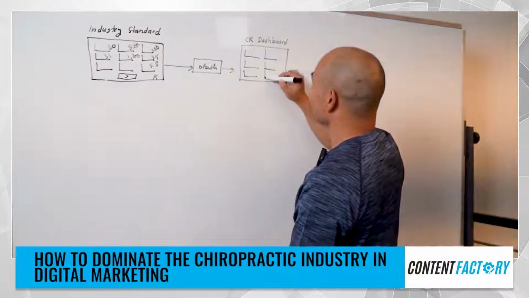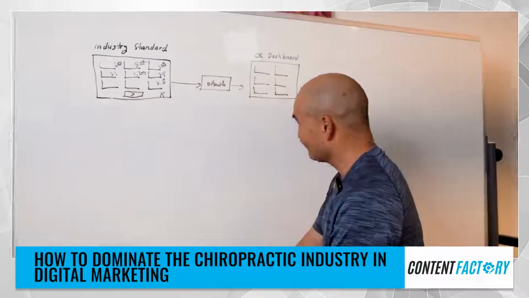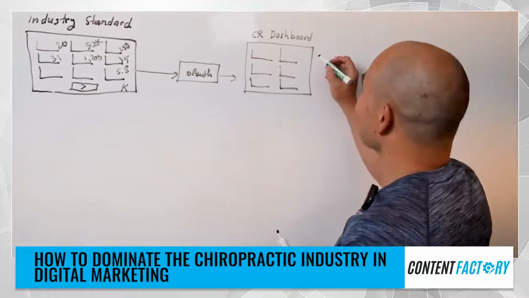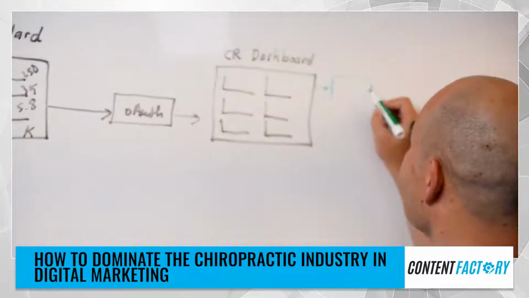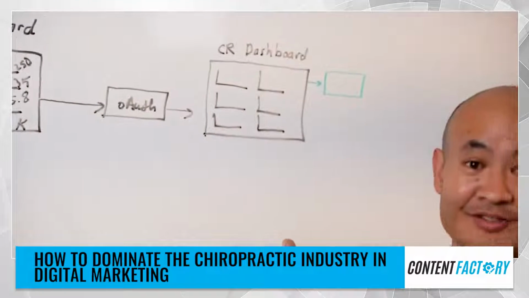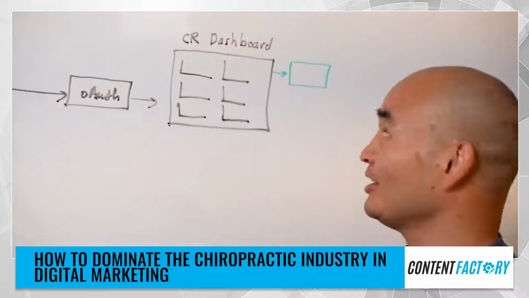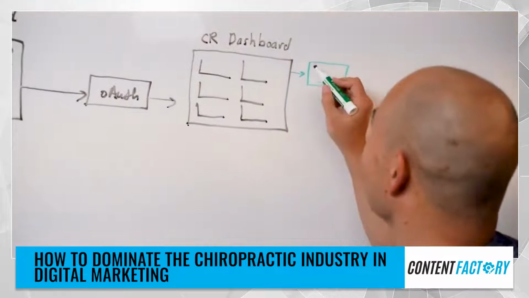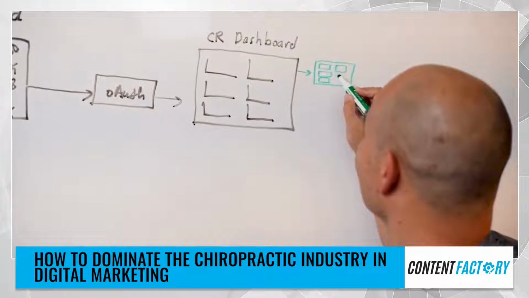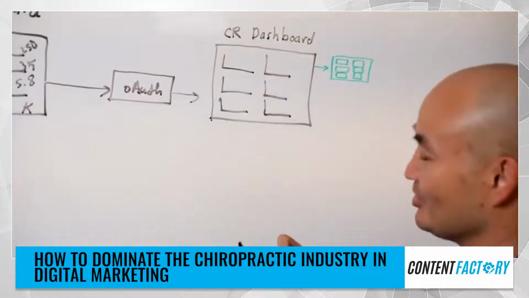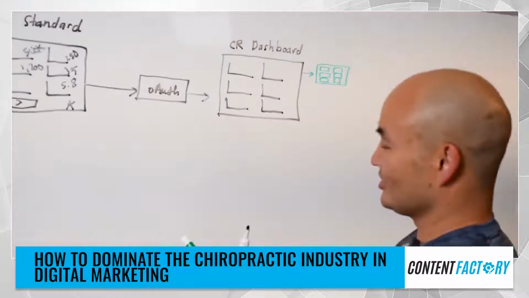Now, some of the numbers they won't have. So in this case, we will ask them for additional information, and we'll say, hey, since you don't have this, do you have Katana already? If so, then we can grab your information. But if you don't have Katana, then can you answer some of these questions so we can calculate your score? So they give us these, and then we're able to fill in their data against the benchmark.